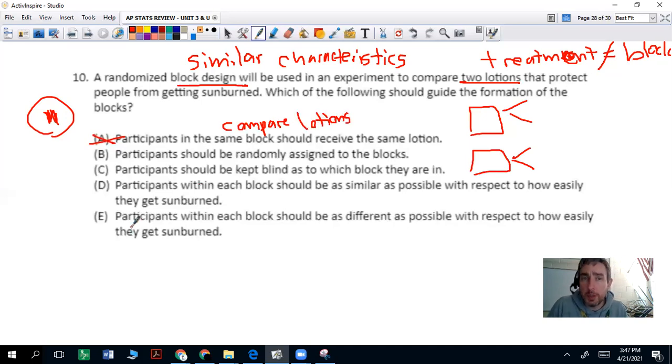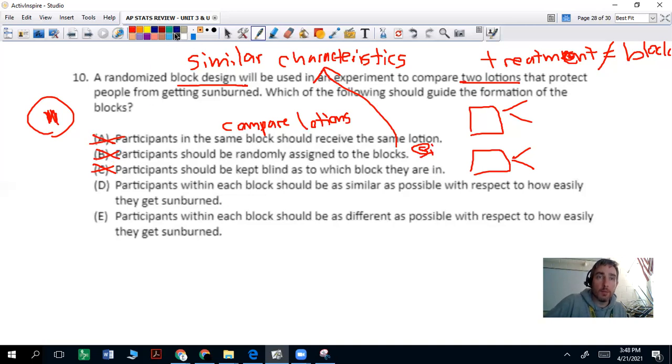B, participants should be randomly assigned to the blocks. That defeats the whole purpose of the blocks. A block gets people with similar characteristics. So I wanted to refer to that again. Those have to be weeded out first. C, participants should be kept blind as to which block they are in. No. D, participants within each block should be as similar as possible with respect to how easily they get sunburned.